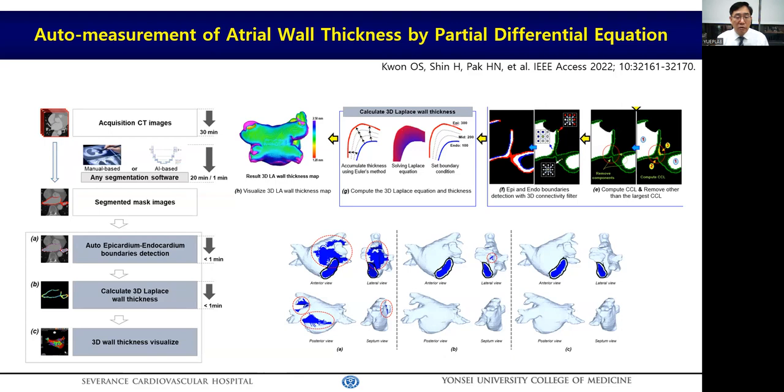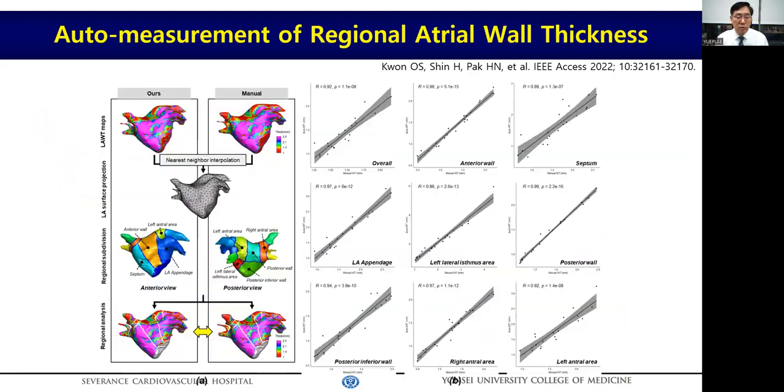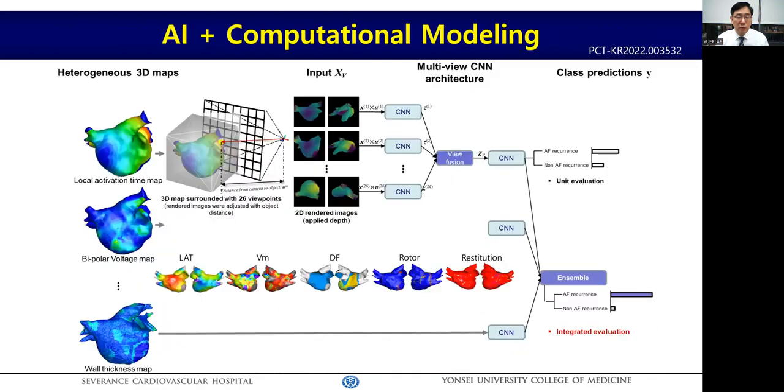To calculate the thickness at areas with folding, such as the appendage and PV junction, we use a partial differential equation. We also developed software for automated measurement of the regional 10 segments of the left atrium, and it shows excellent correlation between manual measurement and auto-regional measurement.